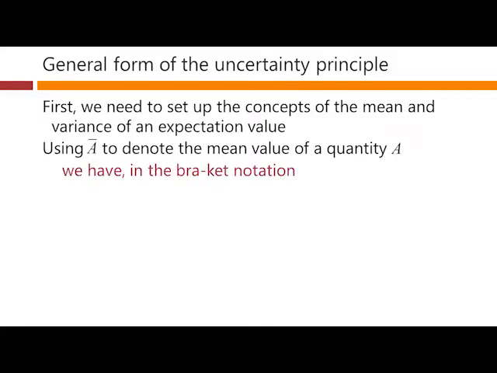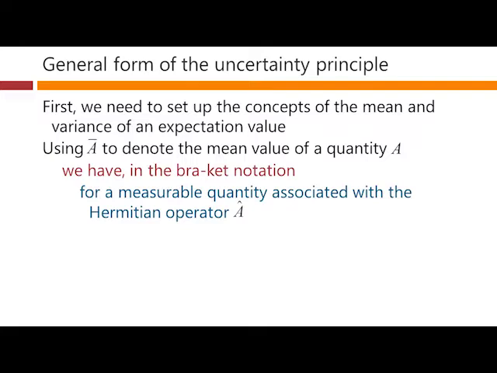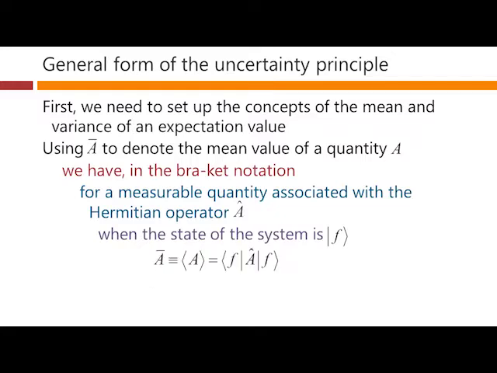And in bracket notation, for a measurable quantity associated with the Hermitian operator A, then when the system is in the state F that we keep preparing it in to repeat our experiment here, A bar will be the same thing as what we've been calling the expectation value of A, and for a state F, that's just this entity here. F as a bra vector, A as an operator, and F as a ket vector.